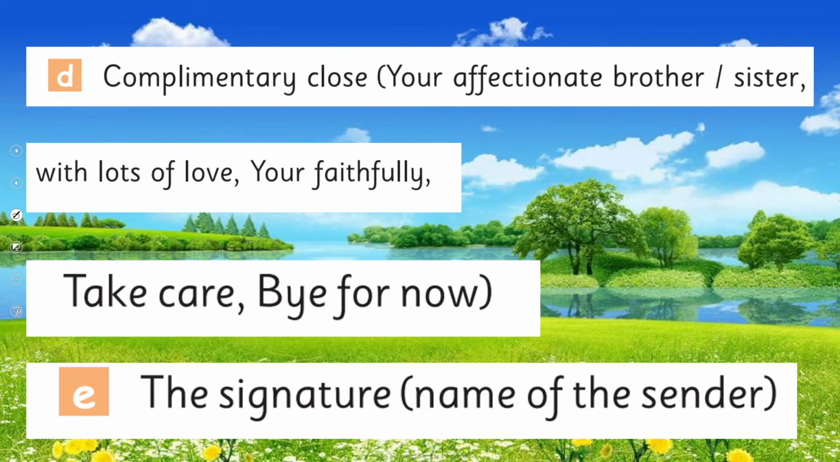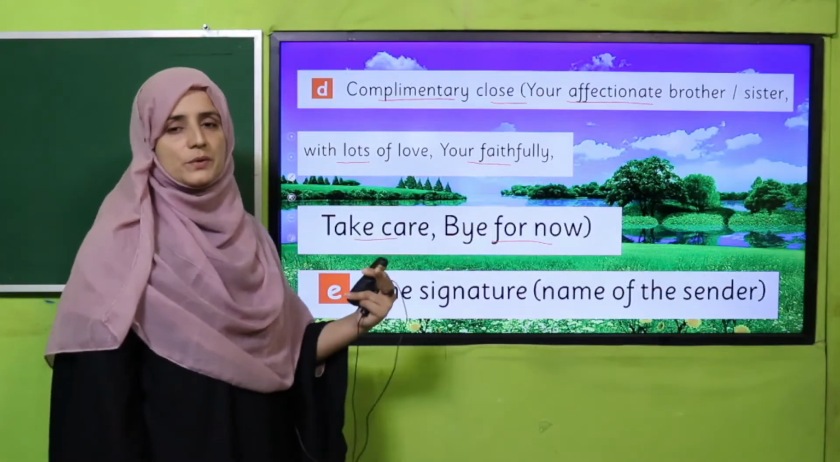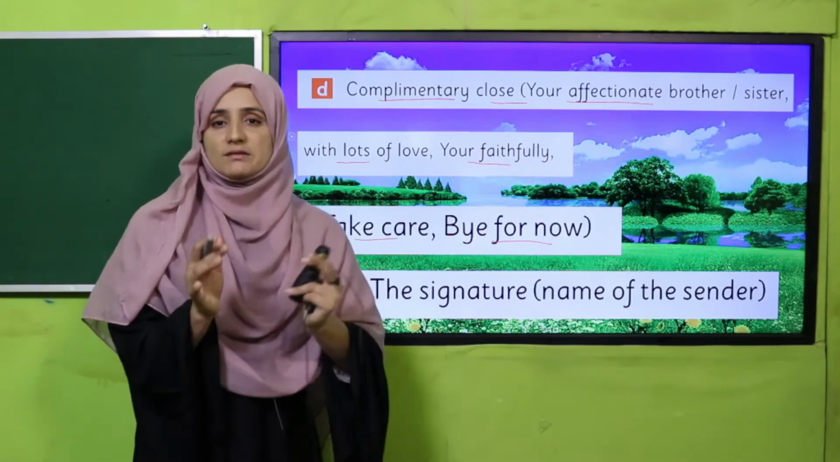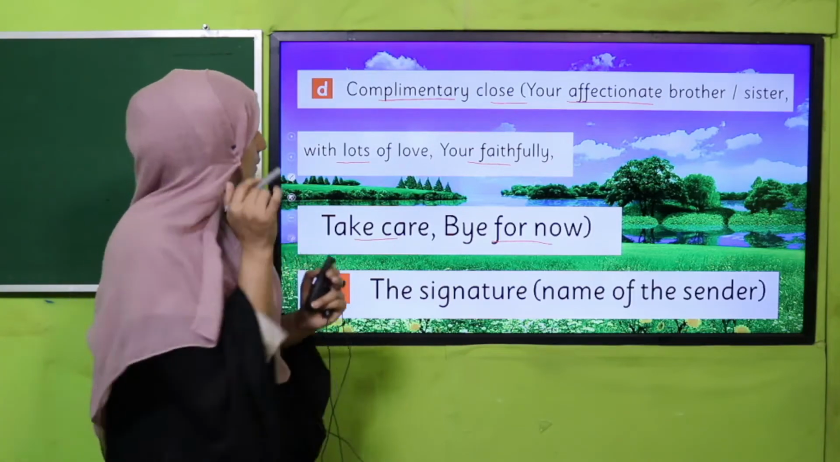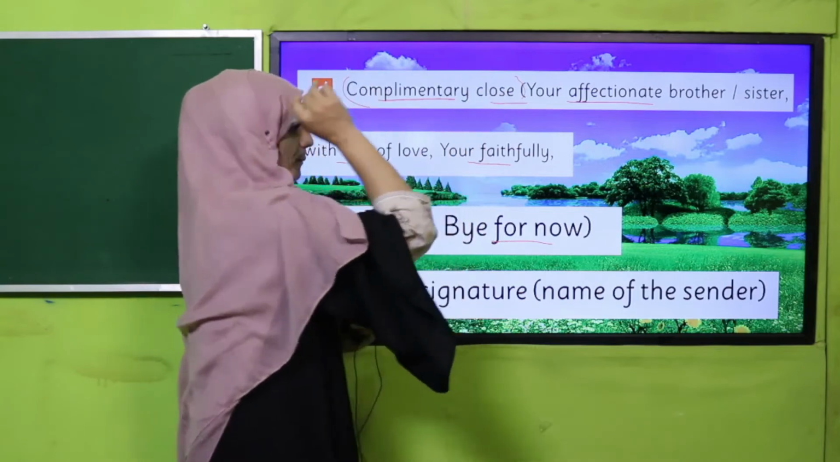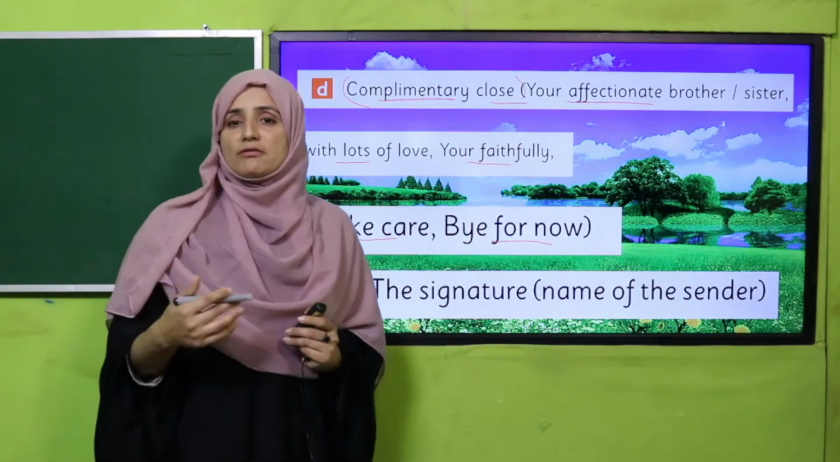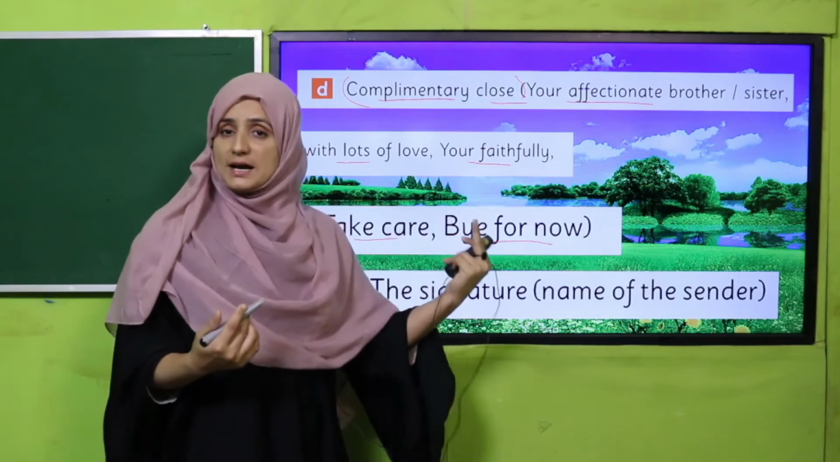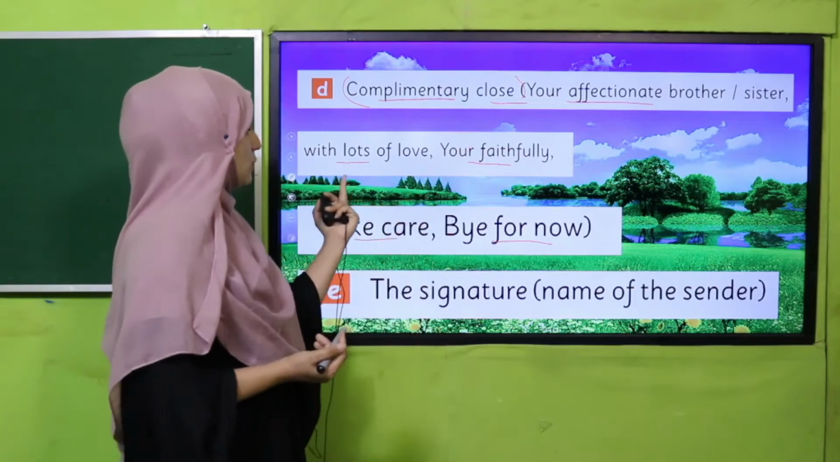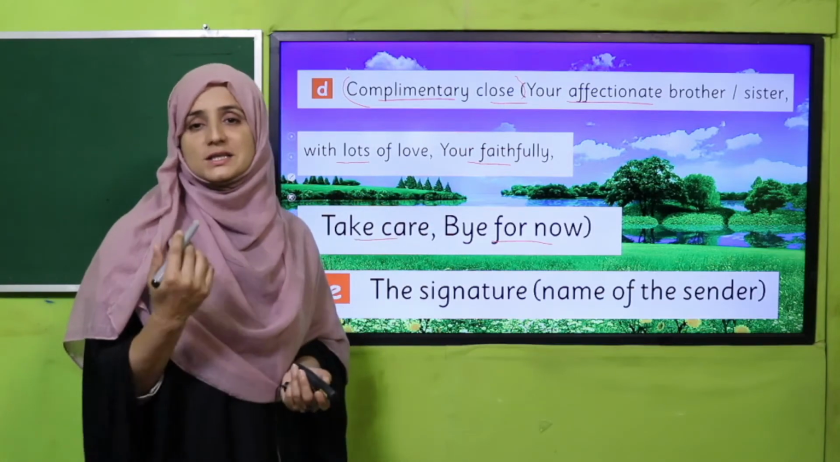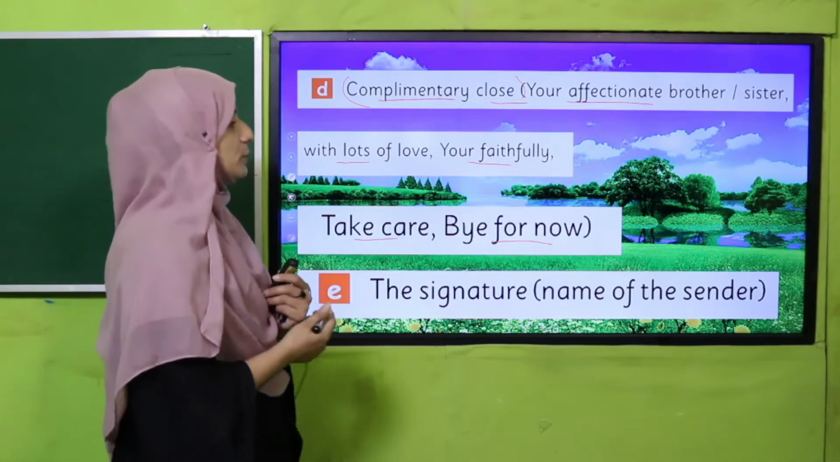Next is the complimentary close: your affectionate brother or sister, with lots of love, yours faithfully, take care, bye for now. This is the second last step, where we close our letter after finishing the body. The complimentary close shows who I am and what relation I have to the person to whom I am sending the letter. If I am a brother or sister, we use words like with lots of love, yours faithfully, yours sincerely, your affectionate.